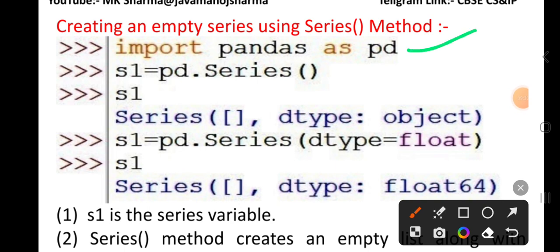First, import the package required for pandas. Import pandas as pd, and here is the series method. The series method does not contain any data, so by default a blank series is created, and s1 is the reference for the blank series. When a blank series is created, the default data type is object. When you create a series with dtype equal to float, a blank series is also created, and now the dtype is float, that is passed in your series method.